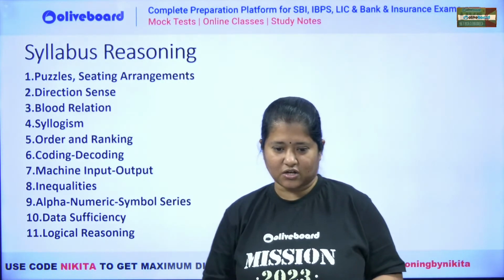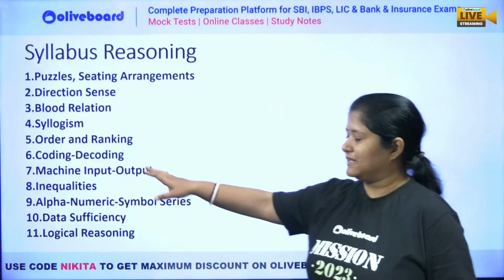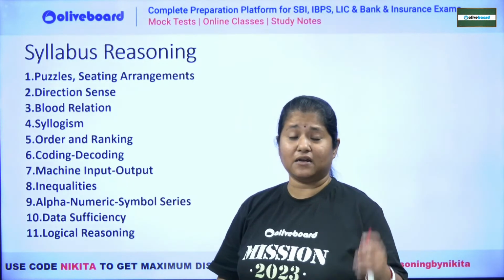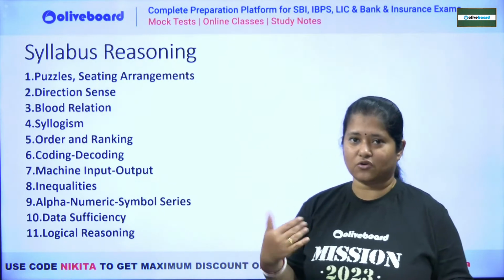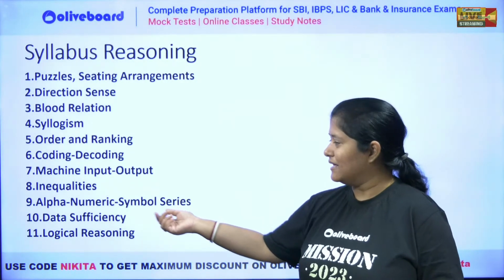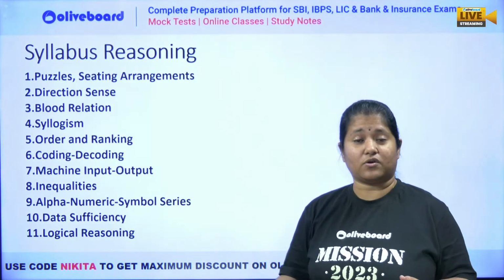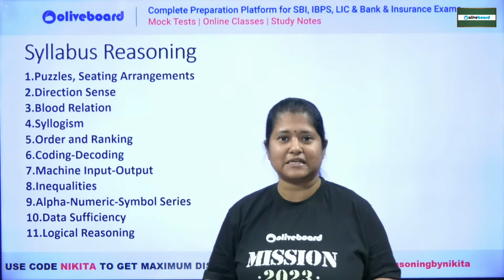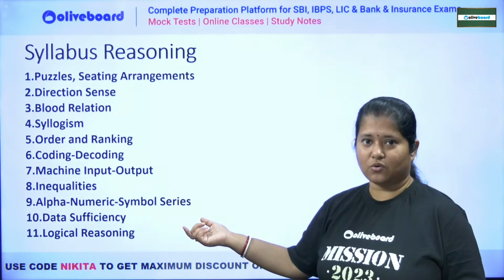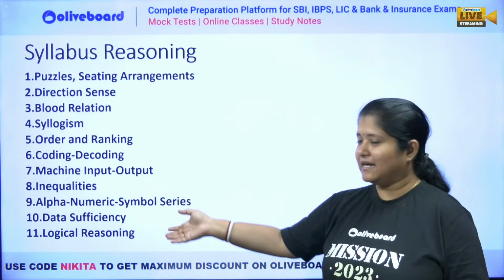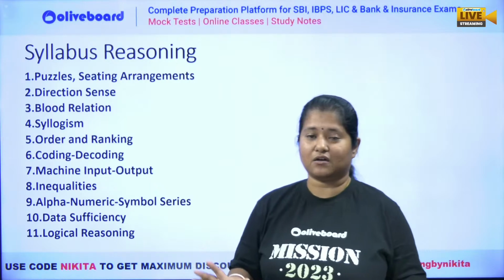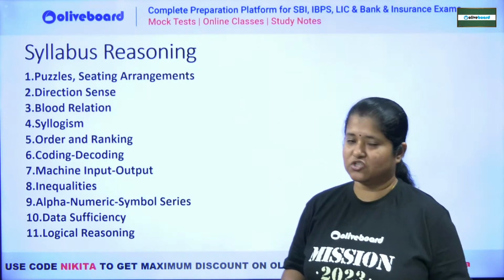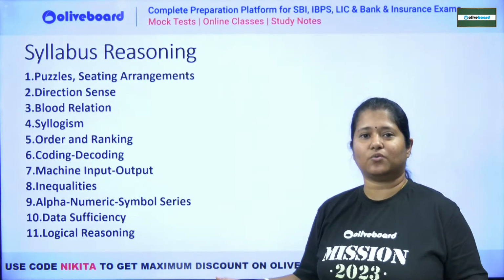ठीक है, चलो. So you can see here that these are the topics that we have in the reasoning section. Inequality, again a very scoring topic. This can be your coded inequality. Okay, alphanumeric series, a very scoring topic again, but you have to be careful. We tend to make a lot of mistakes in here. तो यहाँ पर बहुत गलतियां होती हैं. ठीक है, so be careful. Data sufficiency, again be careful, don't make mistakes in here. Going to be a difficult one, right? Data sufficiency will take some time, so it's better to do it in the end.